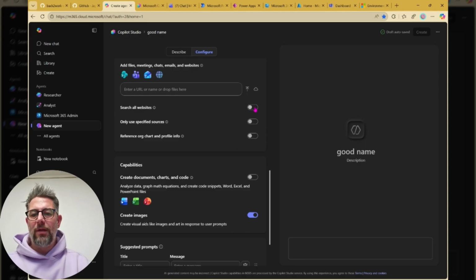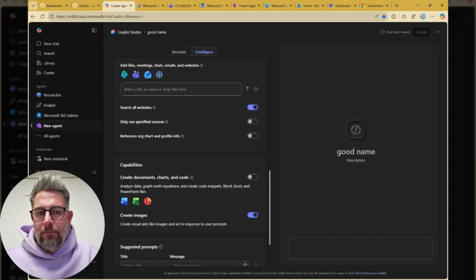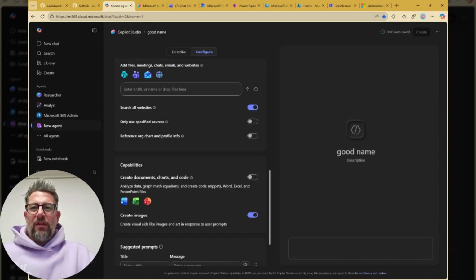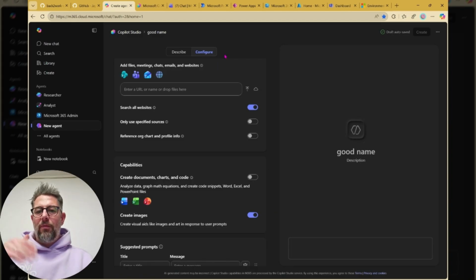I would also recommend allowing it to search all websites, because if people have questions, like, okay, there's a tip, I tried it, but I now have questions, you give it the possibility to search wherever it needs. Option one, at the end, if you're done, you click on share, but you will only have a sharing link. Maybe what we want to achieve is not having a sharing link, but having the possibility to really bring it onto everyone's desk.